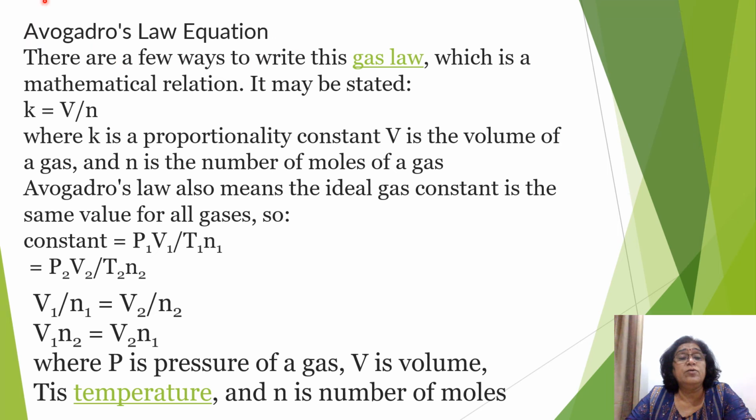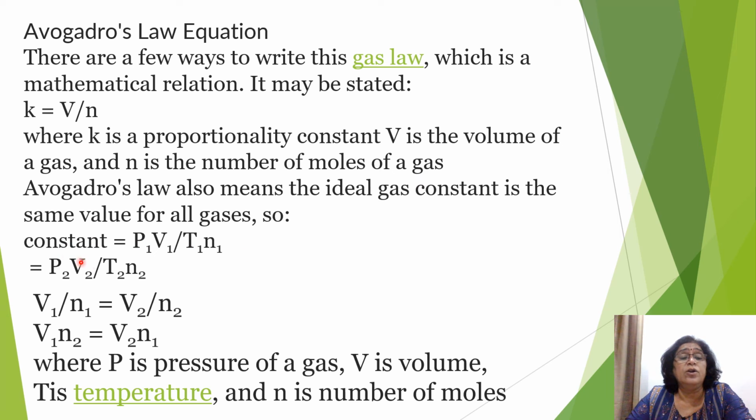Now let's find out Avogadro's law equation. There are a few ways to write this gas law, which is a mathematical relation. It may be stated as K is equal to V by n. So as we said, V is directly proportional to n, so V is equal to Kn. K is the proportionality constant, where V is the volume of gas and n is the number of moles of gas.